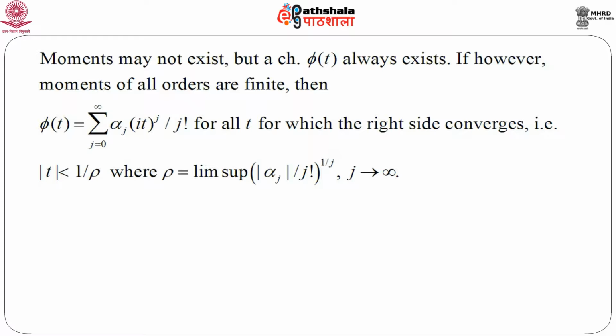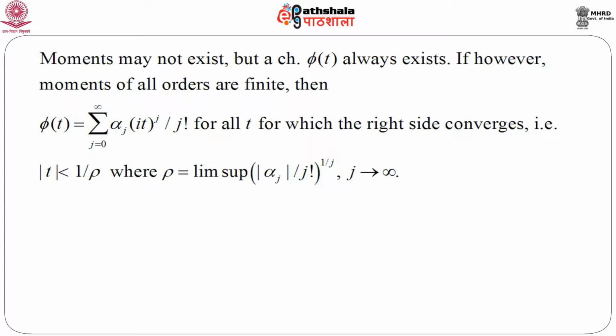This entire series is an infinite series. So, for all t for which this series converges, and we know that this is a power series type of series, we can immediately say that mod t should be less than 1 by rho, where rho is the lim sup of mod of alpha j by j factorial, whole to the power 1 by j, as j goes to infinity. This gives us some idea about for what range of t this series will converge.